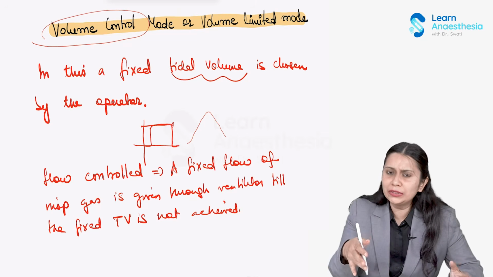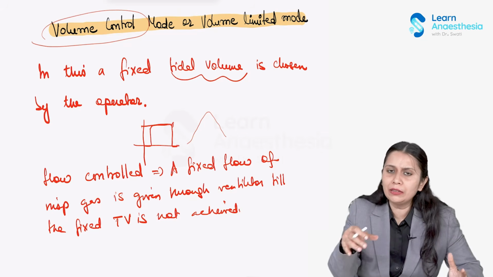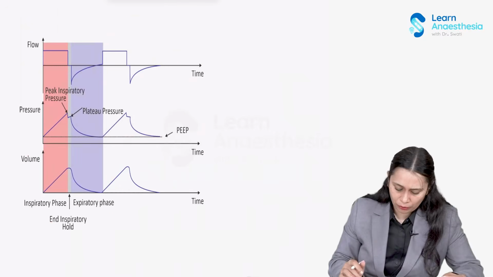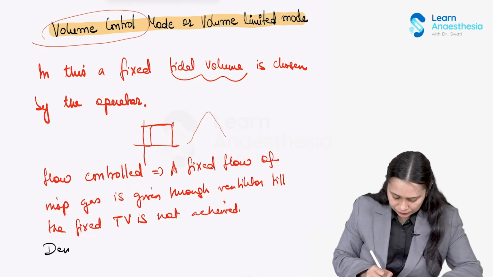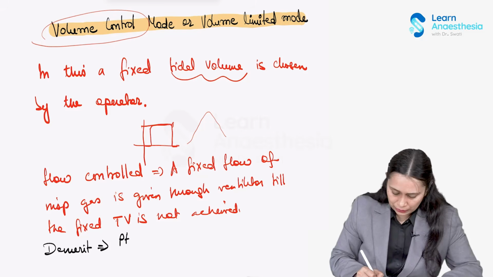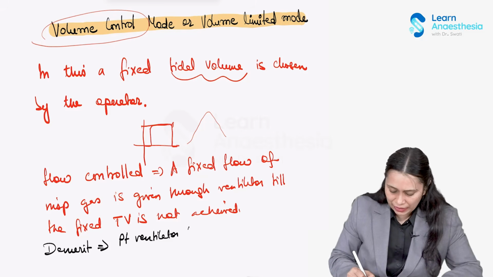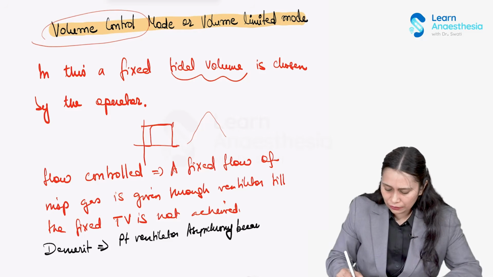The other problem with this mode is uneven alveolar filling, because initially there is a high flow, and as the tidal volume increases there is still the same flow, so uneven alveolar filling. The major demerit of volume control mode is that patient-ventilator asynchrony can happen because of inflexible flow.